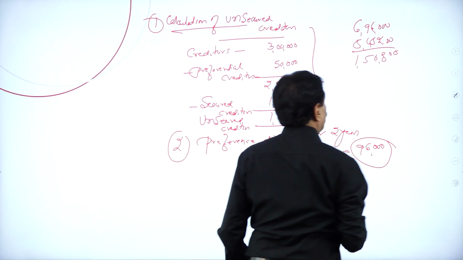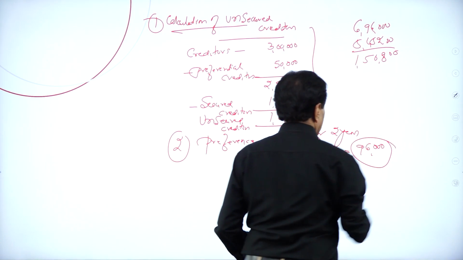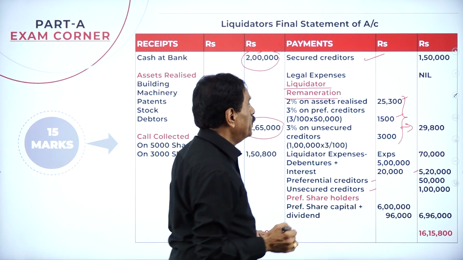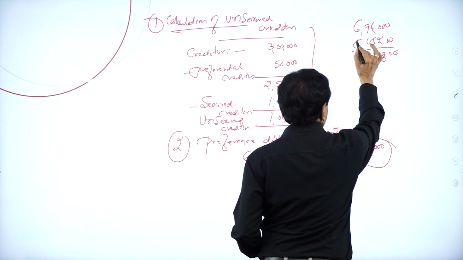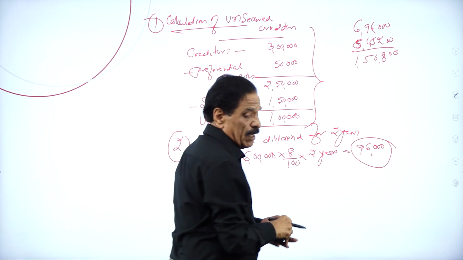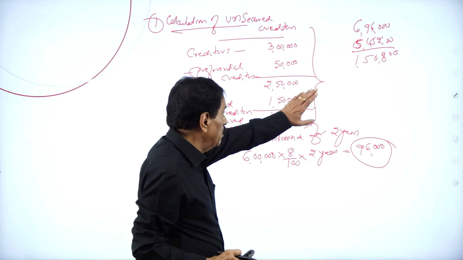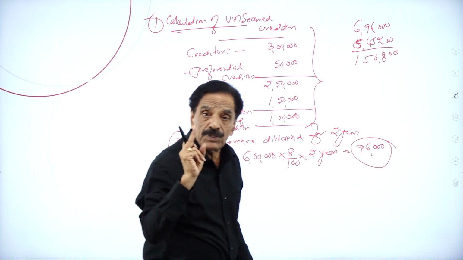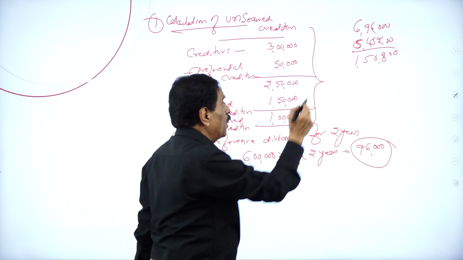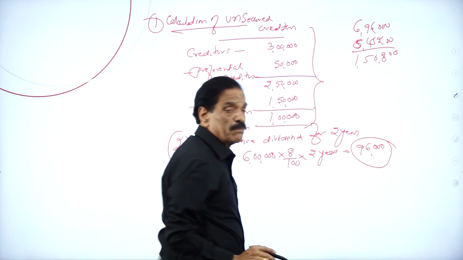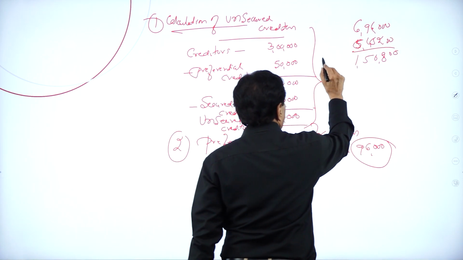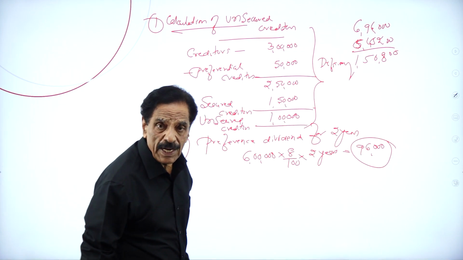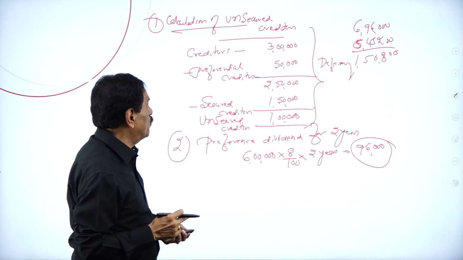So there's a difference of 1,50,800. That means if we add the figure up to here, the total payment will come to 5,45,200. The money left over to pay is only 5,45,200. But we have to pay the preferential creditor 6,96,000. How much is the shortage? Deficiency, 1,50,800. I will show in detail how you have to work it out.